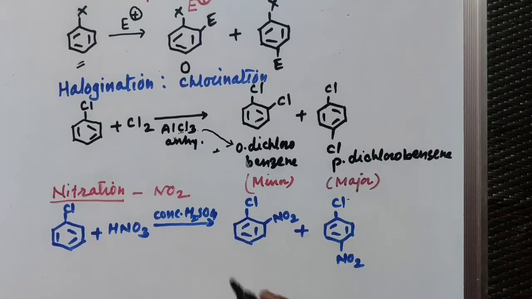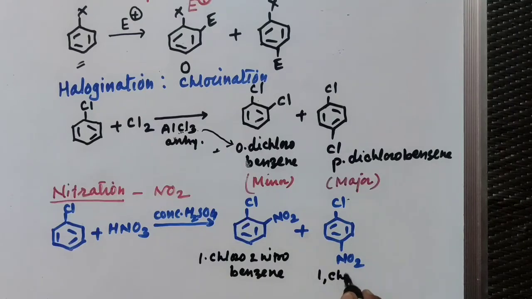So here the name is 1-chloro-2-nitrobenzene. And here in this case 1-chloro-4-nitrobenzene.